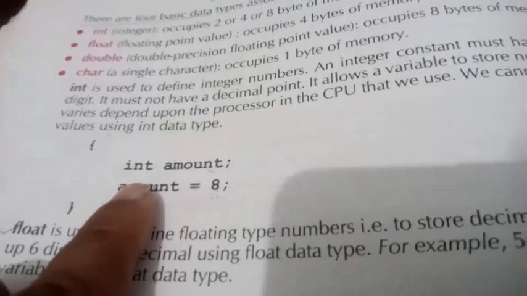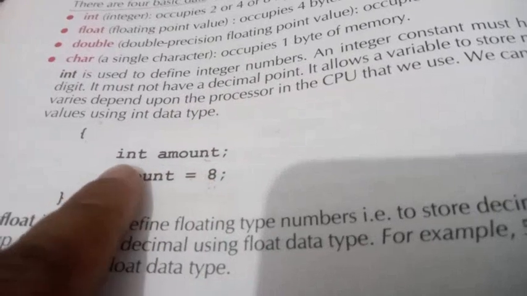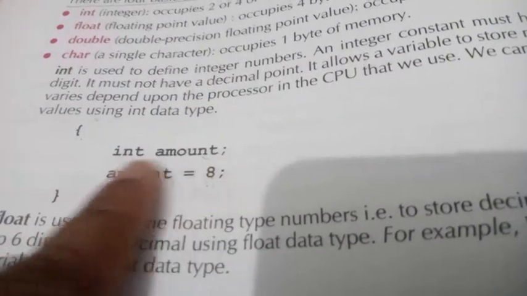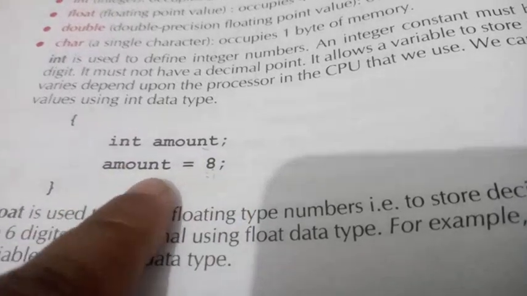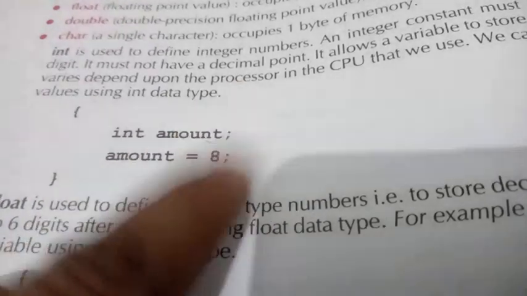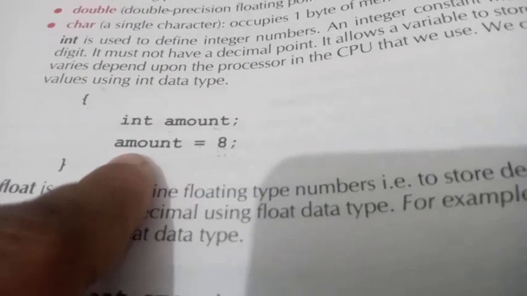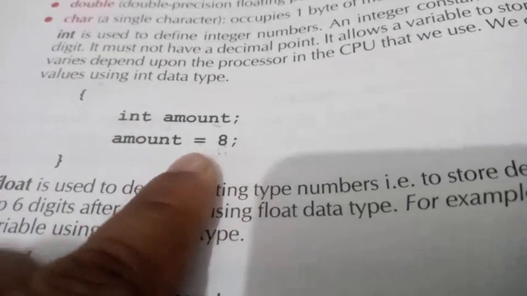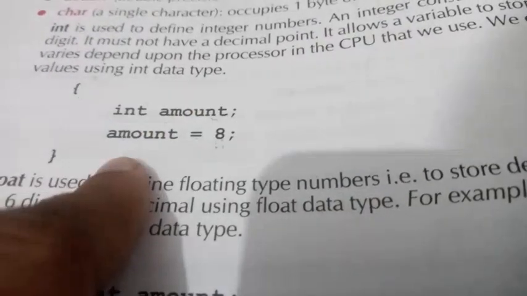So when we talk about statements, the first statement is int amount. This is the declaration of the variable, you can say. And the second one is amount is equal to 10. So 10 is assigned to the amount variable. Okay, so here we use the equal to operator. The equal to operator shows assignment.